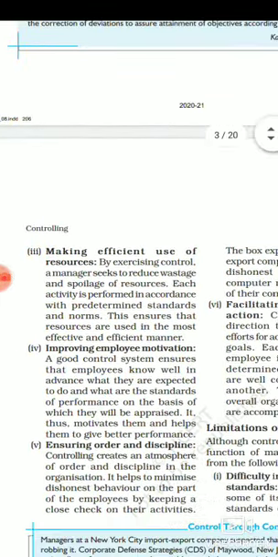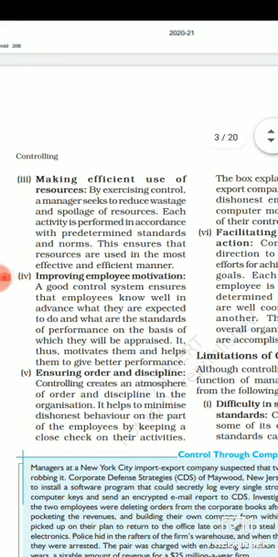Now, the third advantage of controlling is making efficient use of resources. With the help of controlling, a manager can stop the wasting or spoiling of resources on the employee side. When employees know that their activity is going to be checked, or that their activity is already predetermined, they need to achieve this much goal within those resources only, so they will use the resources efficiently and there will be less and less wastage of resources.